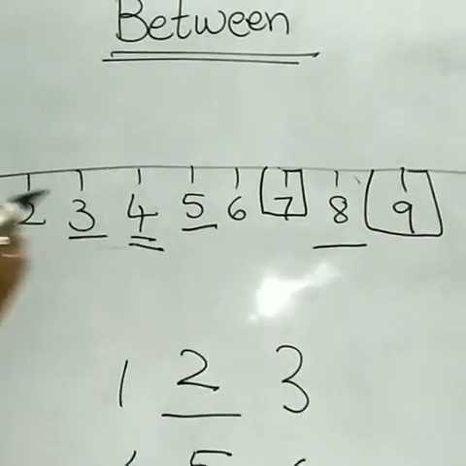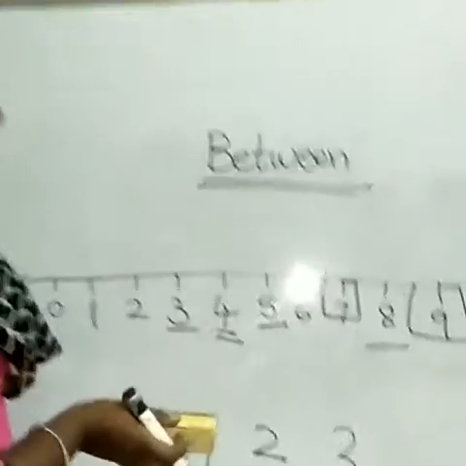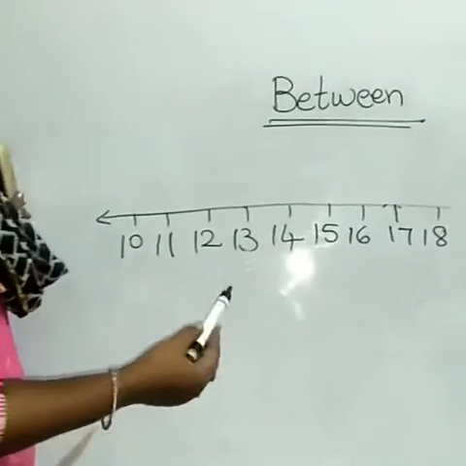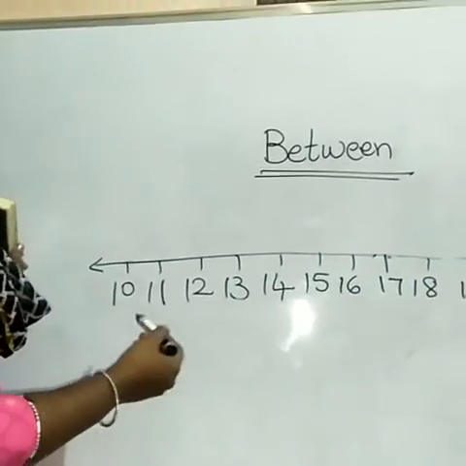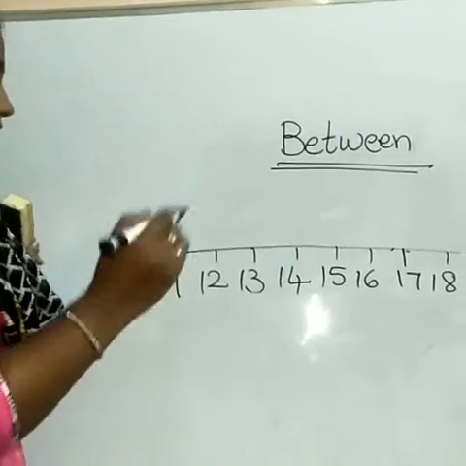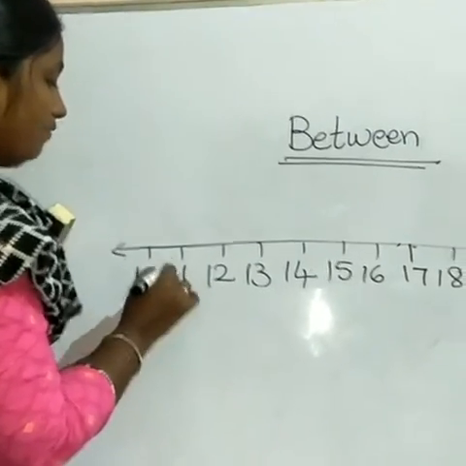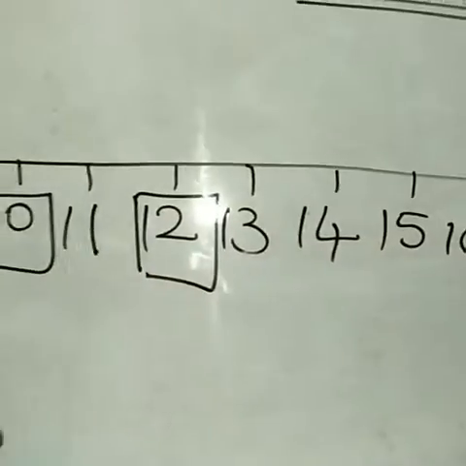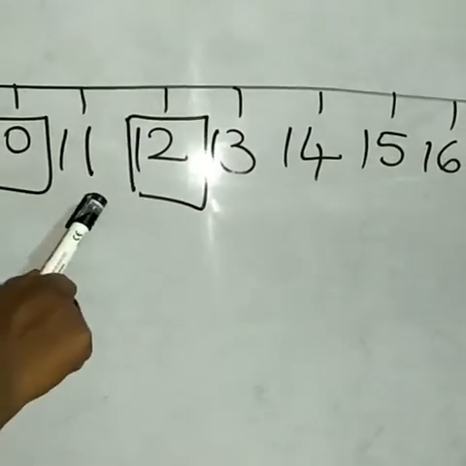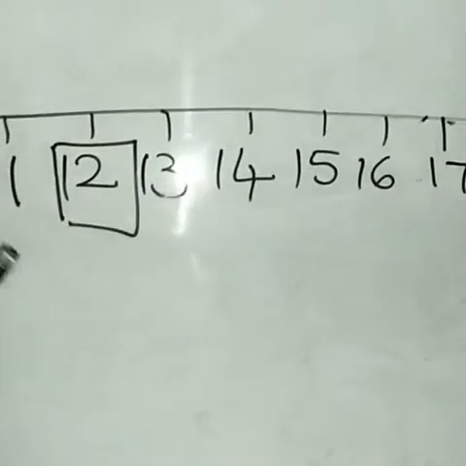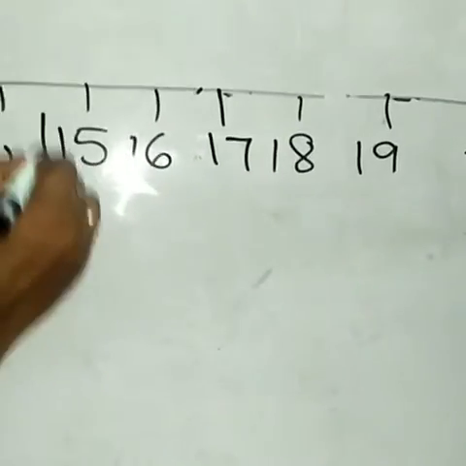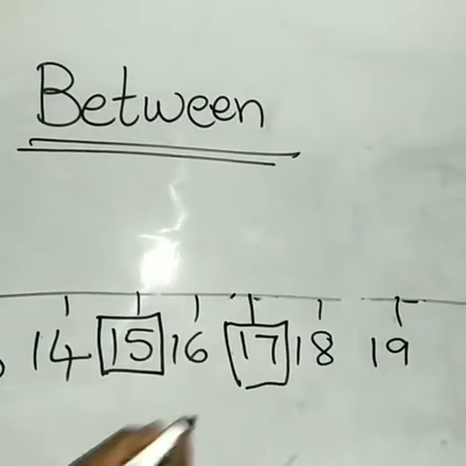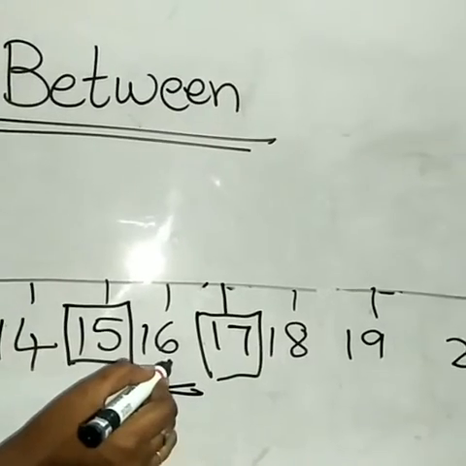Same way we will see from 11 to 20 also. Kids, now I wrote numbers from 10 to 20. Here we are going to see the between numbers from 10 to 20. For example, if we have 10 and 12, what is the between number? It is 11. Same way, we have 15 and 17. They are asking for the between number. It is 16.